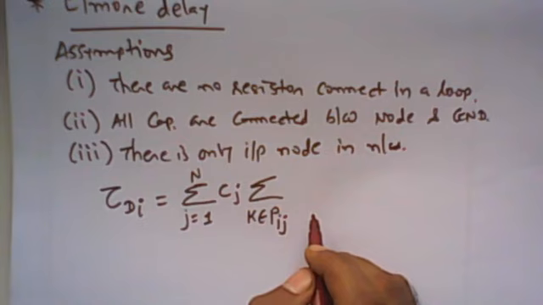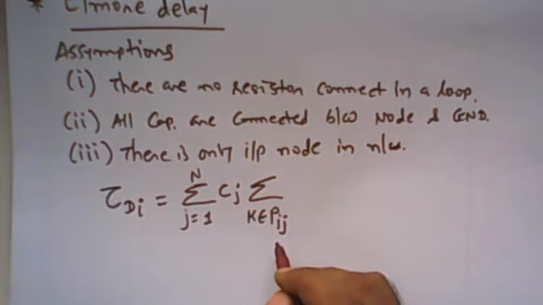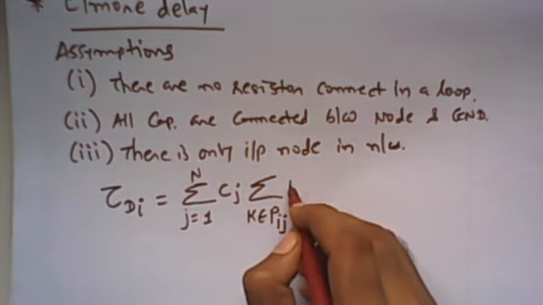P is the path, and Pi is the path from input to node i, and Pj is the path to reach from input to node j. So Pij is the intersect path, meaning the common path between the input to node i and input to node j, R of k.